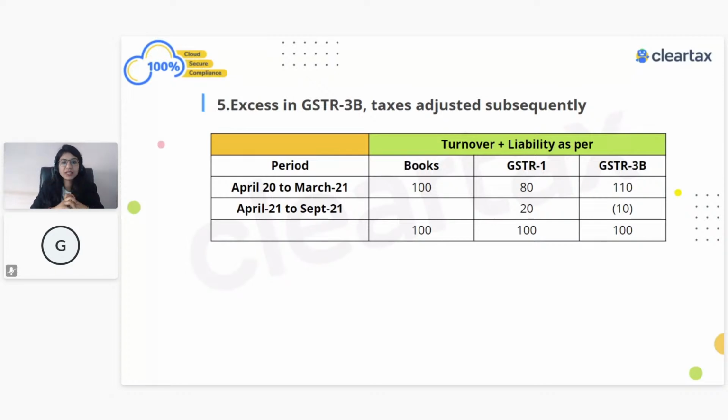Before I answer, one important point which I had mentioned: the topmost checklist for you. I'm saying checklist because it will make sure that you are not making mistakes. And what was that checklist? That turnover as per table number 4 plus table number 5 plus table number 10 minus table number 11, and reducing inward supplies liable to RCM, will always match with your books of account.